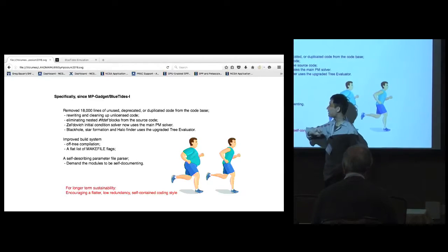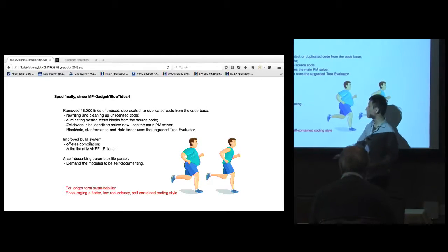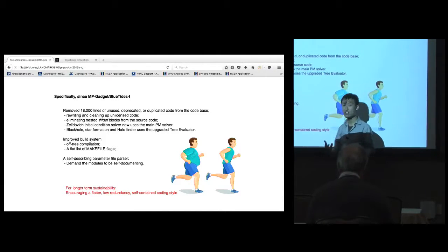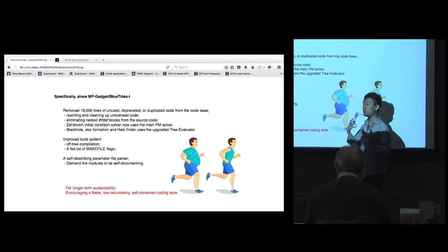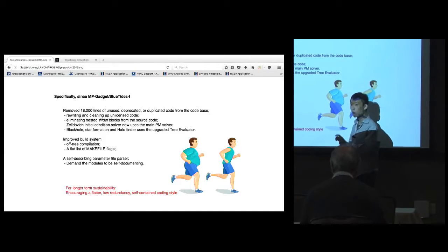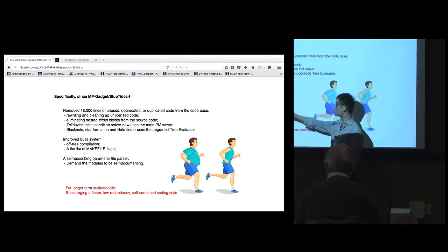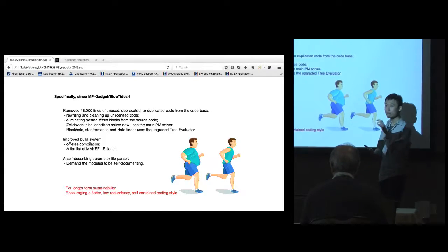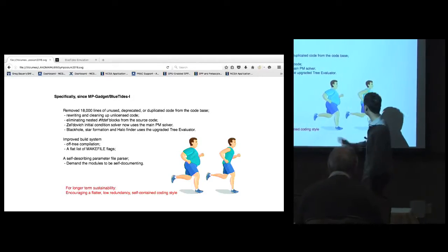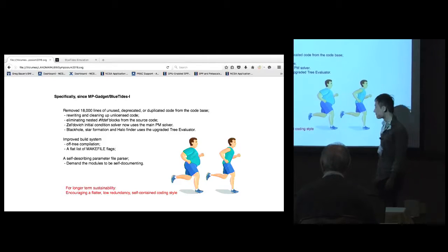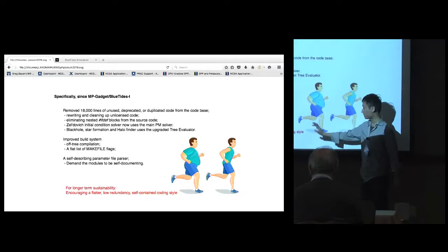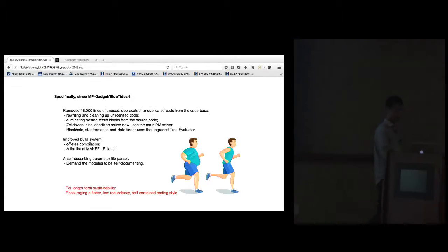We also added a new parameter file parser. This parser is unique in the sense that it requires the extension modules to declare their parameters, including whether or not the parameter is required, what the recommended value is, and what the help string is. So basically, when writing new modules for this code, you have to make them self-documented. The idea is we make the code linear so we can run faster and longer, with this flatter, low-redundancy, and self-contained coding style. This is the way for the future.